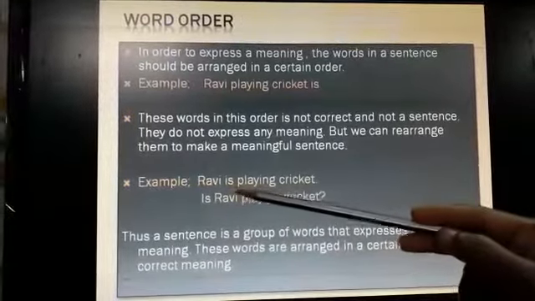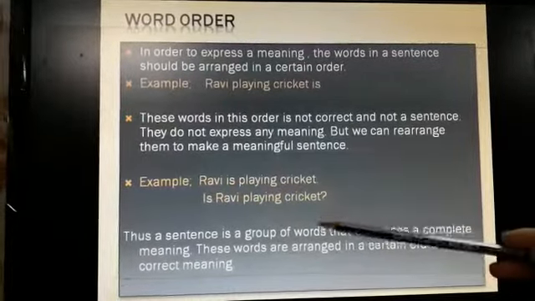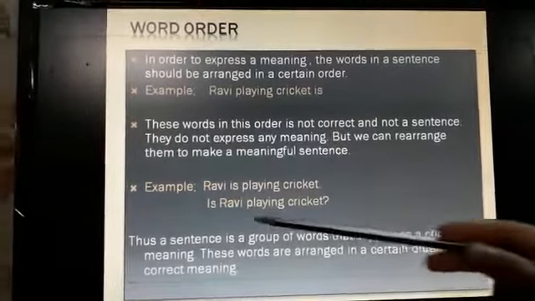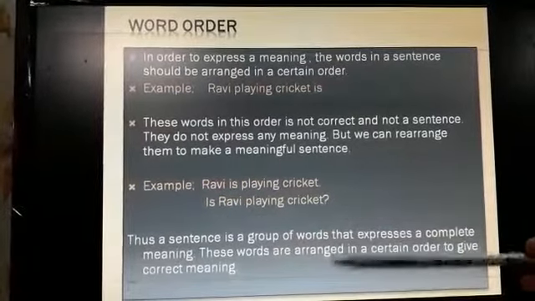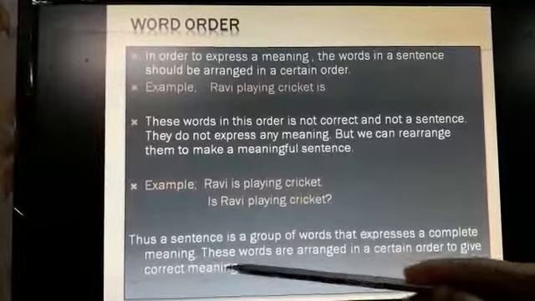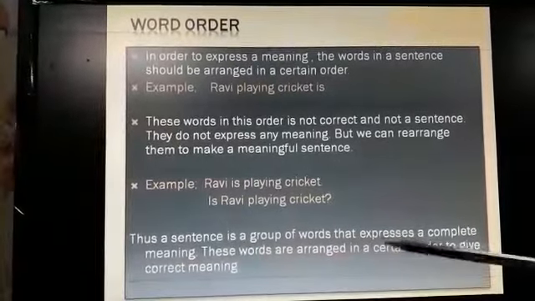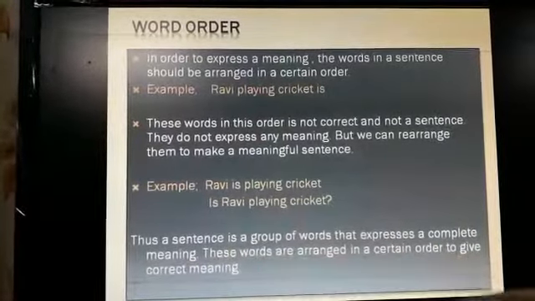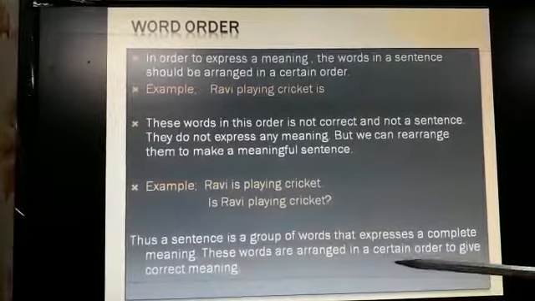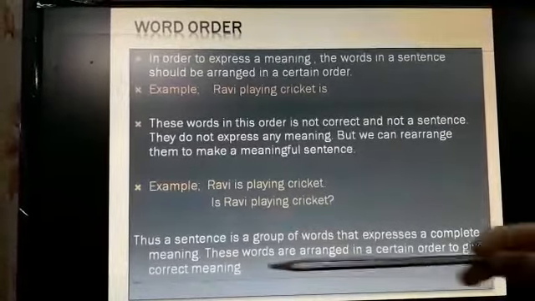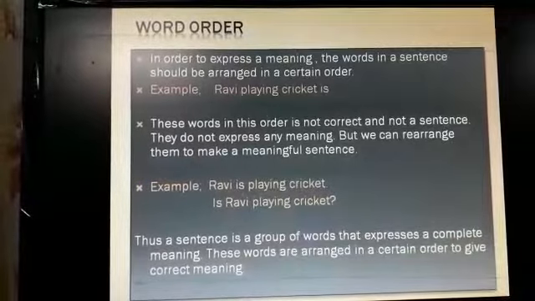Example, Ravi is playing cricket. Or you can make it into a question. Is Ravi playing cricket? Thus, a sentence is a group of words that expresses a complete meaning. These words are arranged in a certain order to give correct meaning.